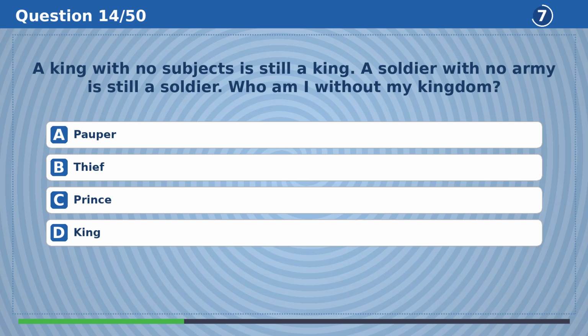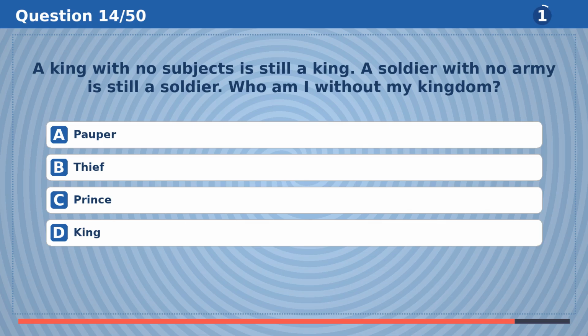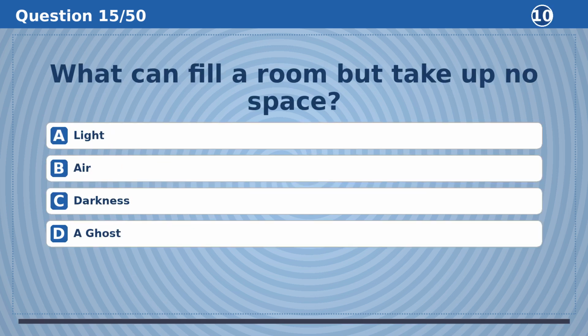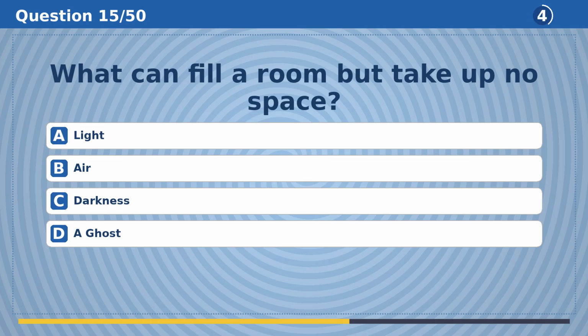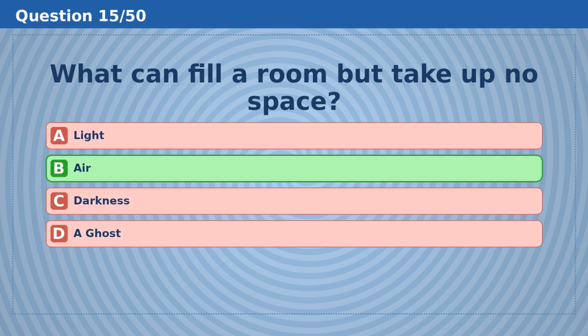A king with no subjects is still a king. A soldier with no army is still a soldier. Who am I without my kingdom? The answer is C, prince. What can fill a room but take up no space? The answer is B, air.